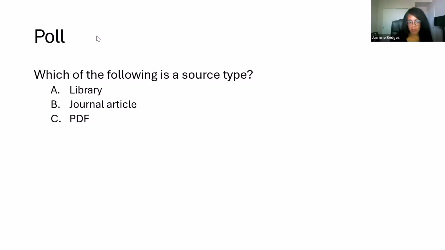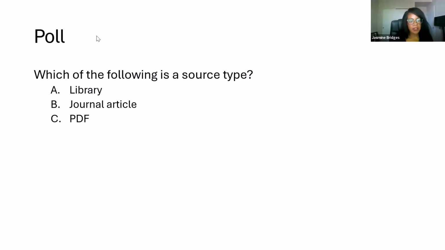A library is not a source type because it is where we found the source. In other words, it's the location of the source, but it's not the source itself. Another example of this would be if you do a Google search, the search engine is not a source type. It's the tool that you use to find the source. A journal article is a source type because it's the work itself that we're going to be using to put our paper together. So that's perfect. It looks like a lot of people understood that. So I'm glad we're starting there.